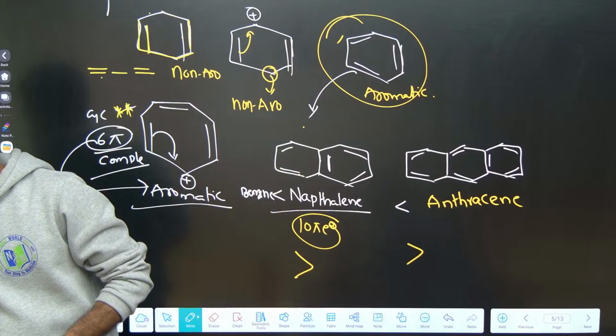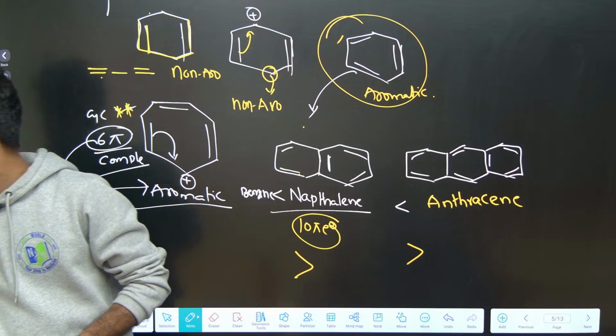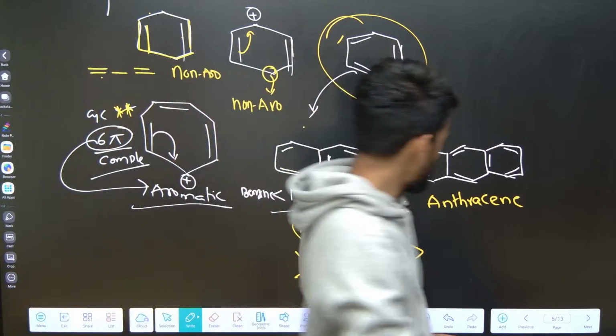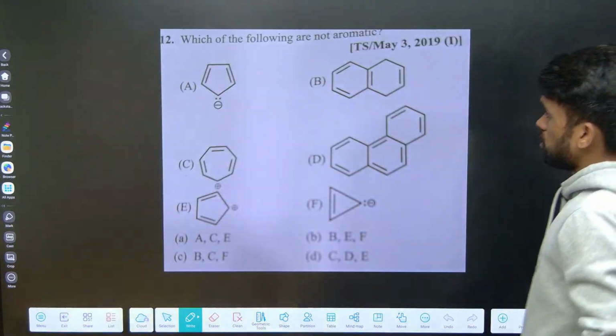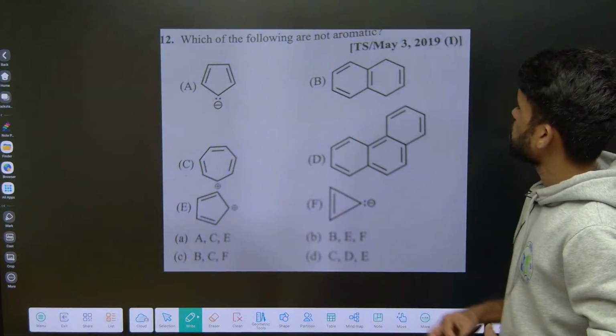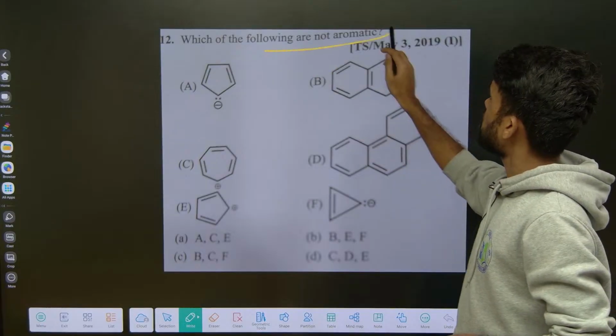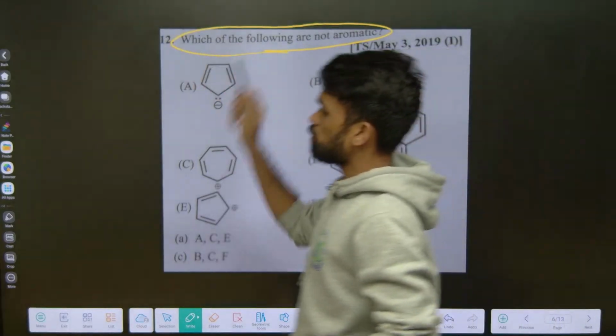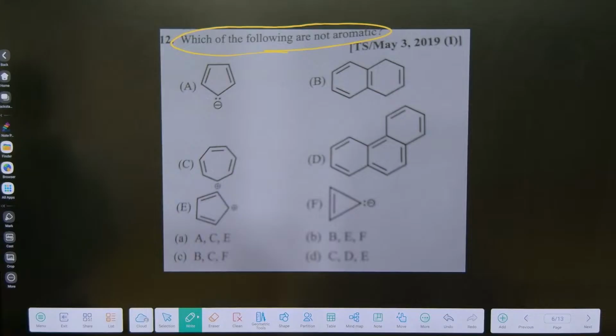Okay, the next. Look at this compound. Yes, you can easily answer: which of the following is not aromatic? Not aromatic. Tell me, how can you answer me that?